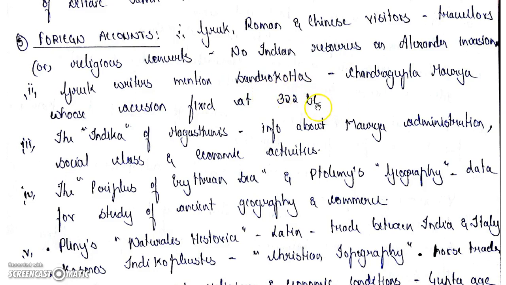Sandrokotas, a contemporary of Alexander the Great. Sandrokotas was mentioned as a contemporary of Alexander the Great, and his account is given in Greek. In relation to the Indian text, he has been identified as Chandragupta Maurya, whose accession was fixed at 322 BC, right? These Greeks fixed the date as 326 BC. So with the help of the Greek account, we have confirmed the existence of Chandragupta Maurya.